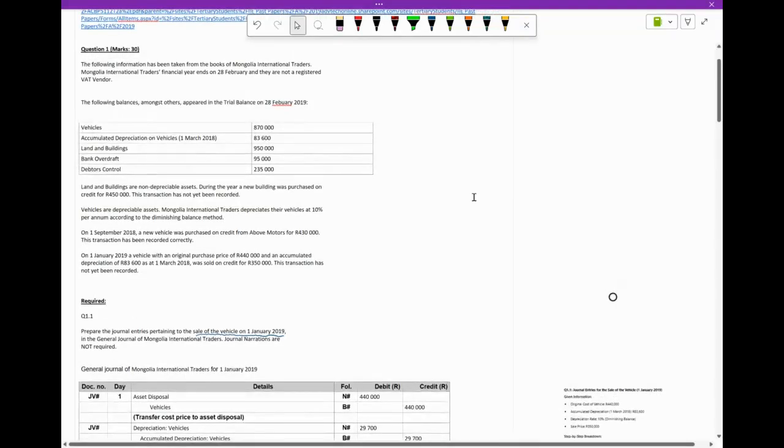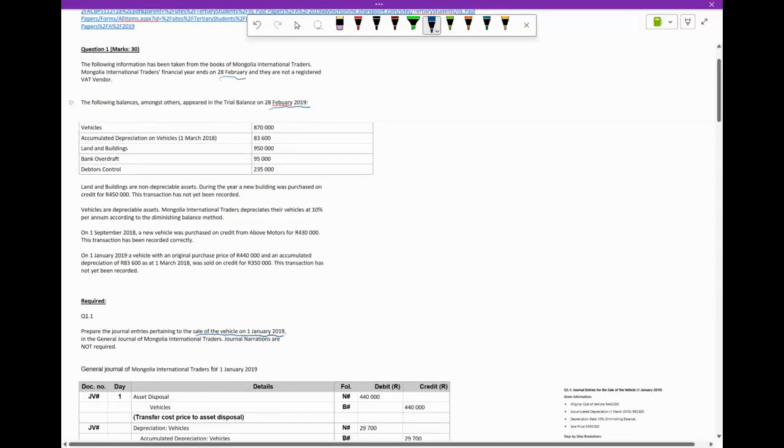So here we quickly go through our information. It says the following information has been taken from the books, all right? And it says financial year end 28 February, okay? And they are not a registered VAT vendor, so we can ignore that. The following balances, among others, appear in the trial balance 28 February 2019.